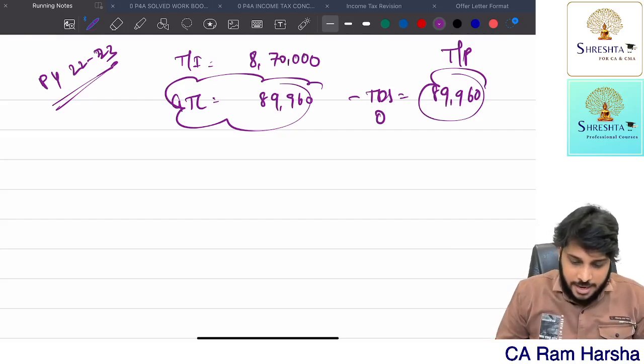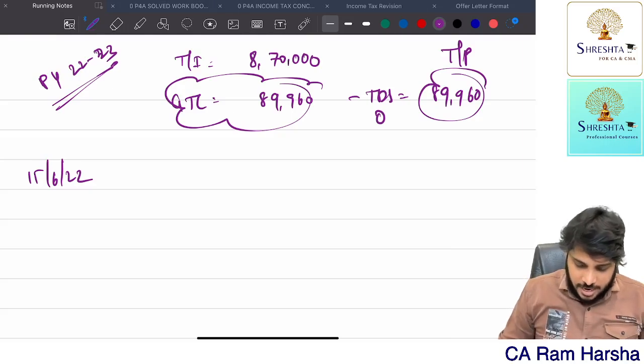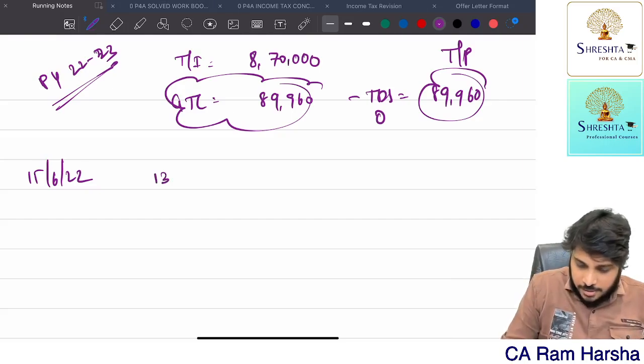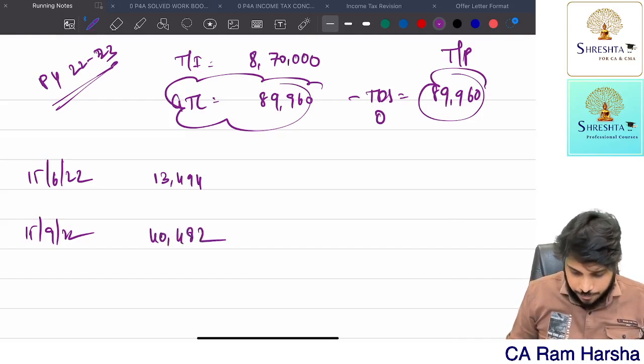How should he be paying? By 15th June 22, 15%, 89,960 into 15%. Then by 15th September 22, 89,960 into 45%, in total he must be discharging 40,482.